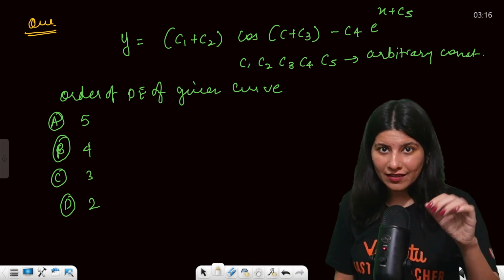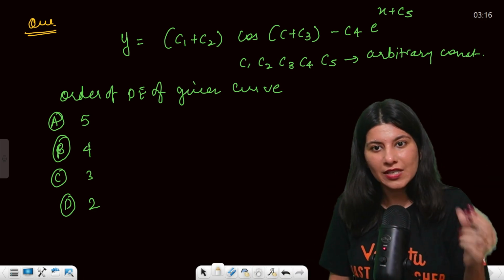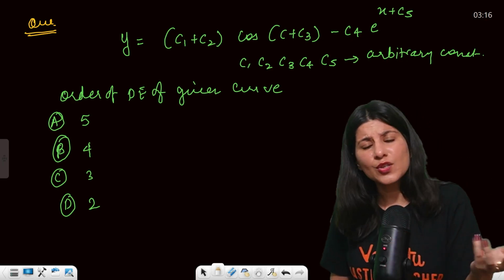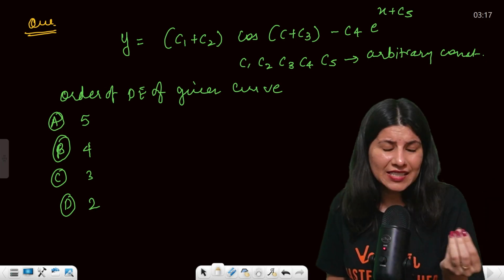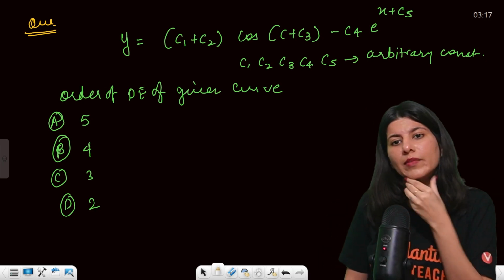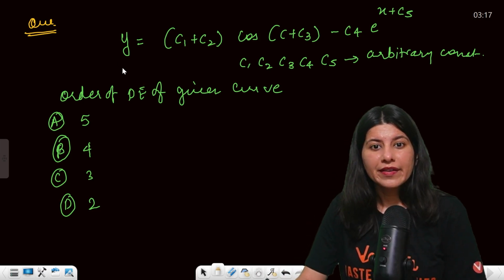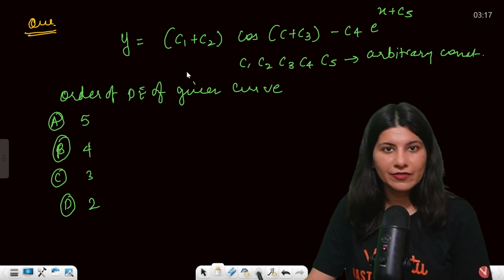Now understand, they are talking about the order of a differential equation. For that, one way is to differentiate this, find the differential equation, and then once you get it, give the order of that differential equation. But we are not going to go that way, because we know that the number of arbitrary constants is equal to the order of the differential equation.